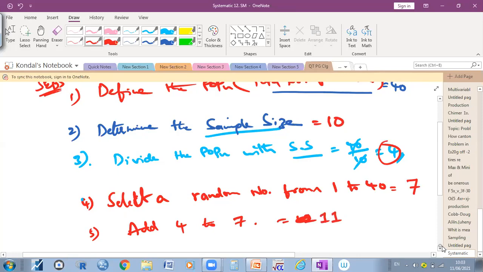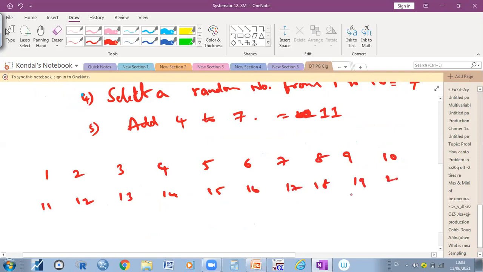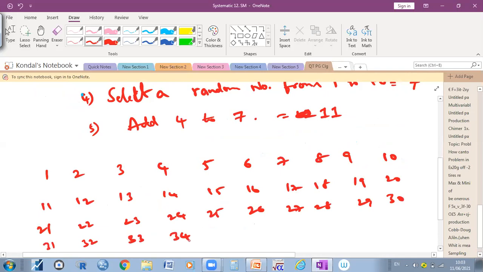For example, I'm going to take the data: 1, 2, 3, 4, 5, up to 40.